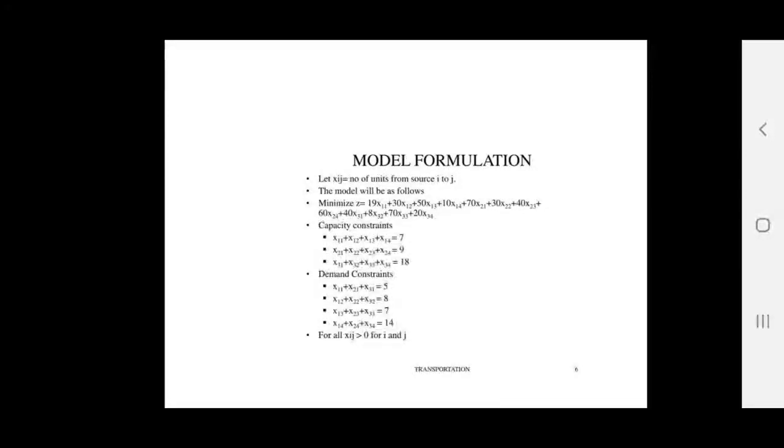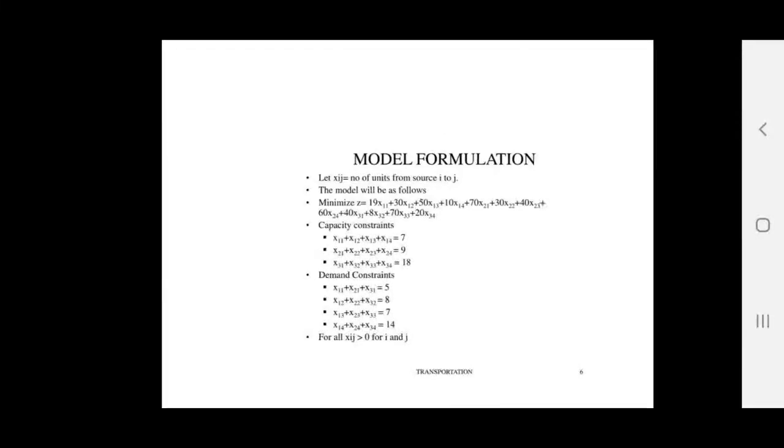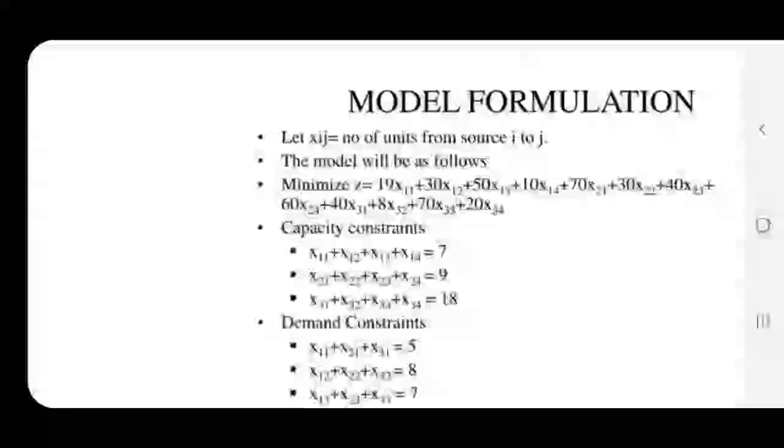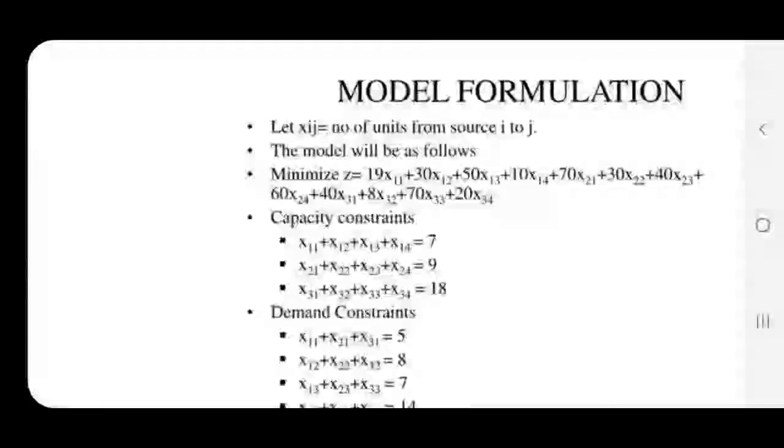So Xij is the number of units from source i to destination j. Xij should be greater than or equal to 0. So the model will be as follows. What is our aim or objective? Our objective is to minimize total cost.